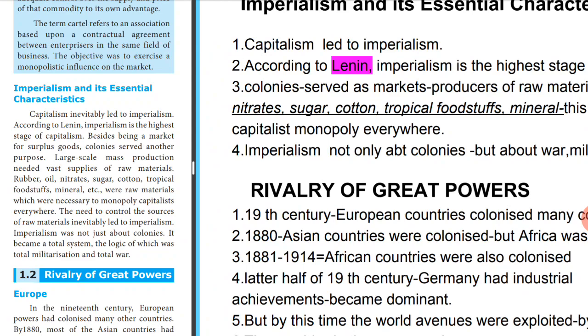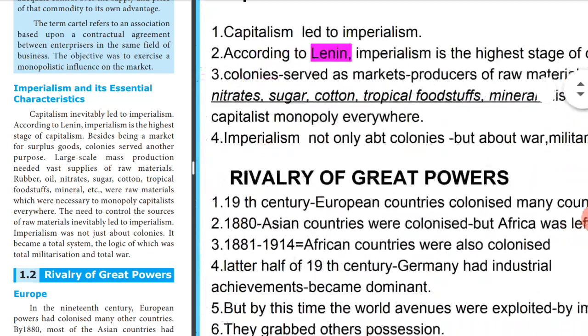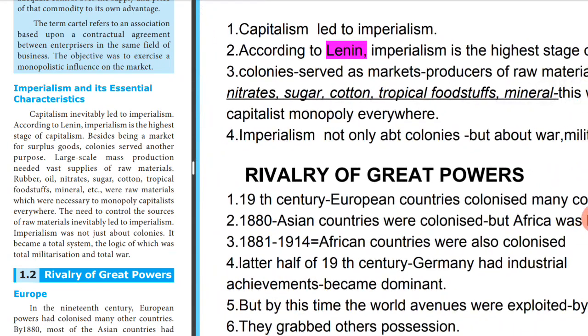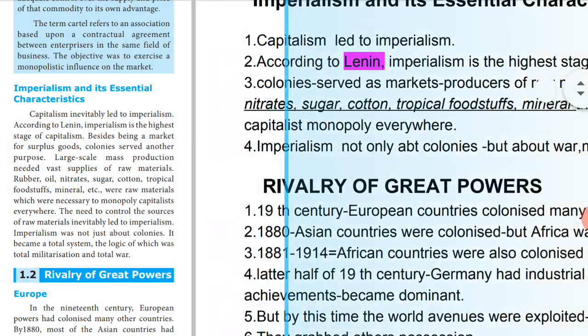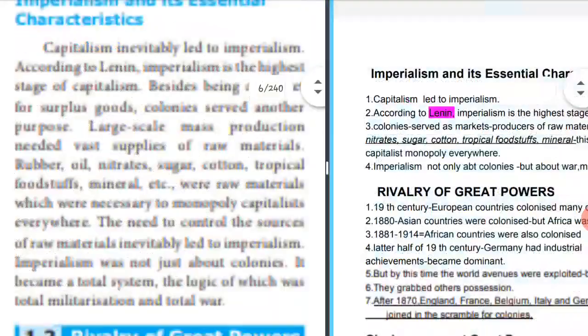Now all these raw materials were needed by the capitalist monopoly everywhere. Monopoly means a single entity, and all these entities needed raw materials. So imperialism was not only about colonies, it was also about war. Whenever they wanted to empower their country, they waged war and did military enforcement also. So now let us move on to your lesson and see how it reads.